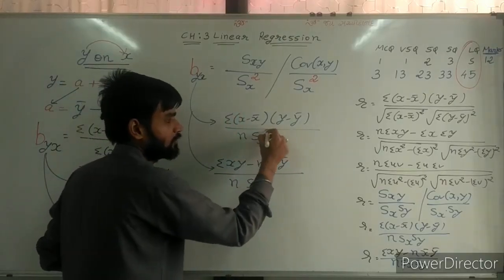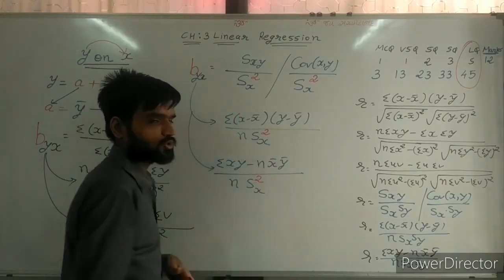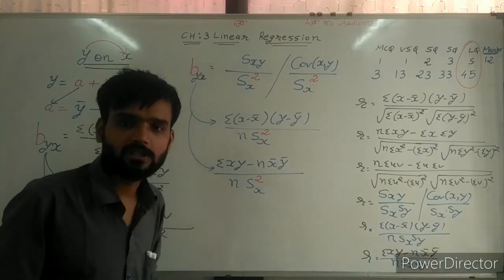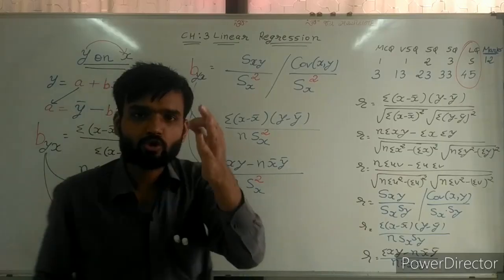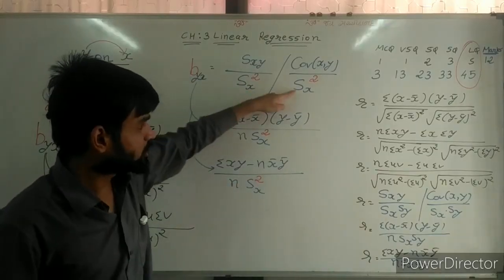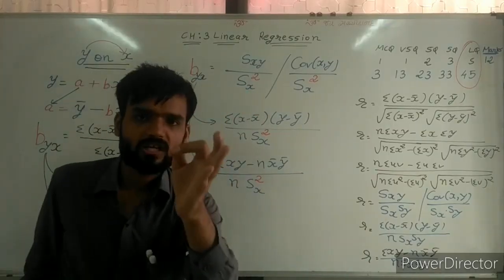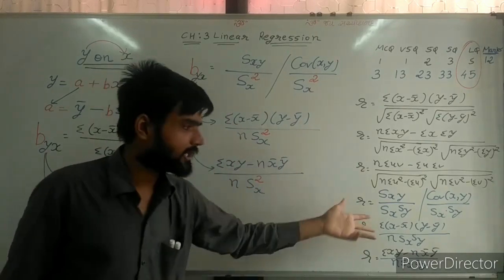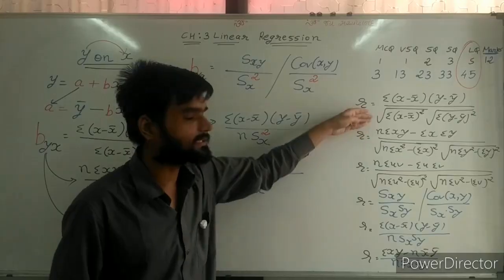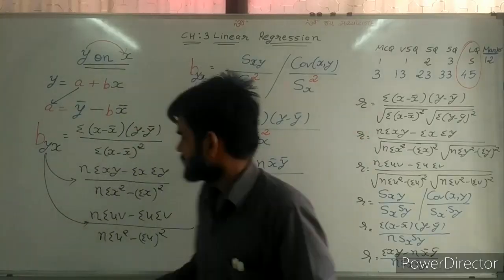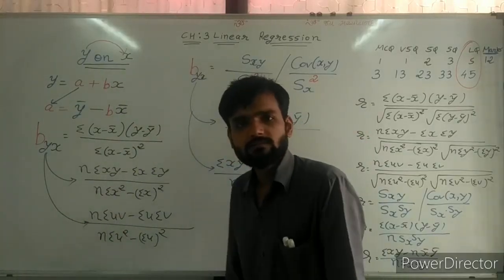Here also square is there. Here also square is there. This is the very important thing. So in short sums, square must be there because root sign is not there and we need to square it. That's why the root sign is cancelled.